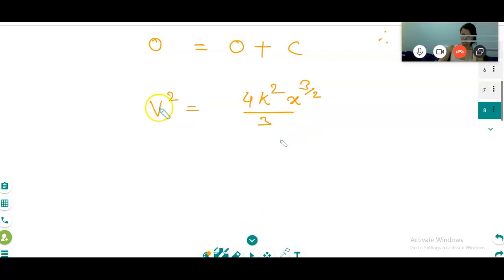For v squared we will put 2u, so 4u squared is equal to 4k squared by 3 x power 3 by 2. 4k squared you take down this side.